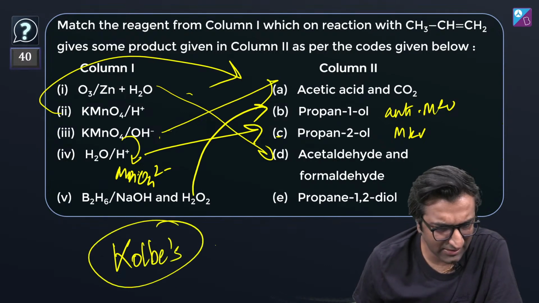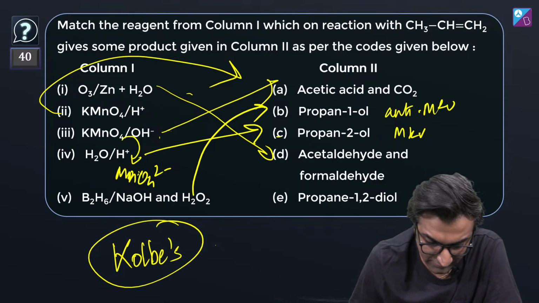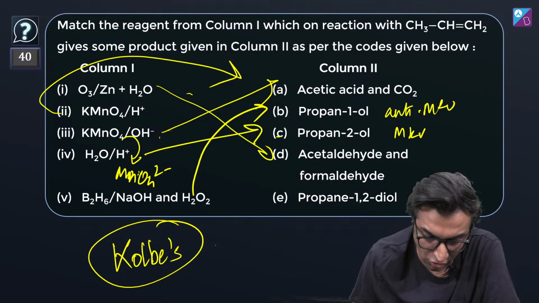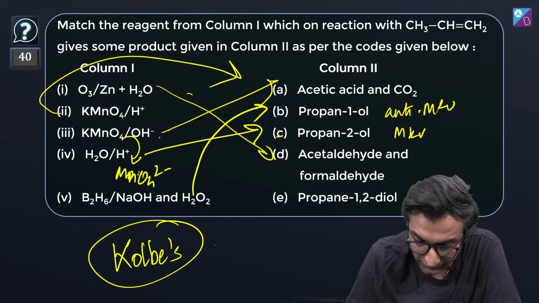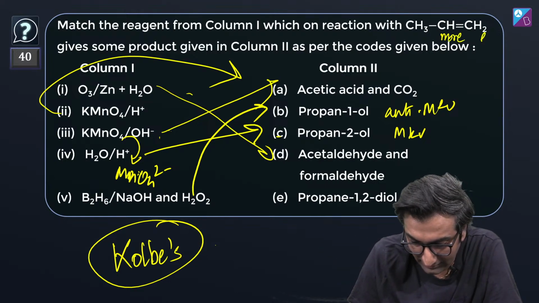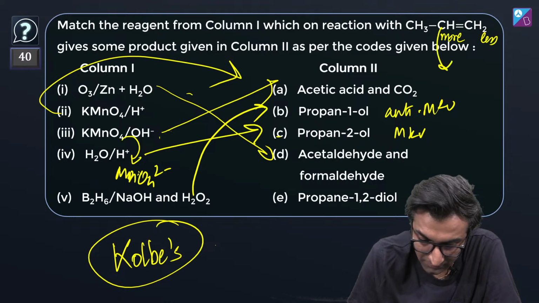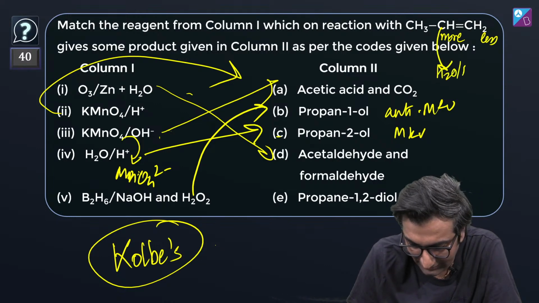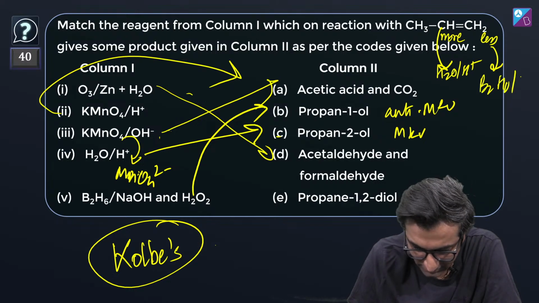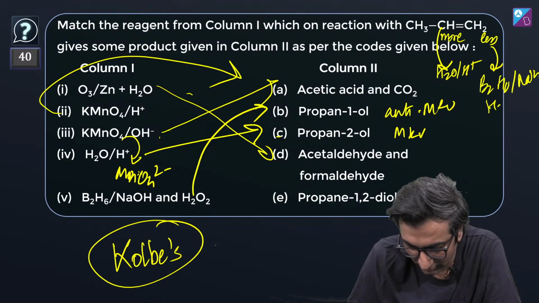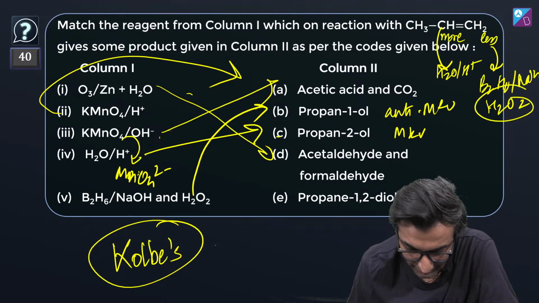Yeah, this guy's reaction, have you heard of this? 5 is B, I agree, 5 is B for sure, 4 is C for sure, I agree, because this is more substituted, less substituted. So more substituted will have just H2O and H plus, less substituted will have B2H6, NaOH and H2O2, all right, perfect.